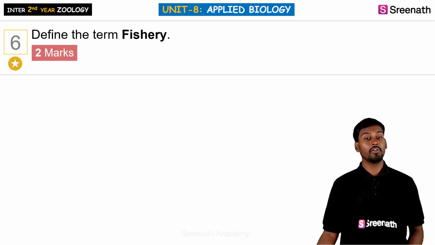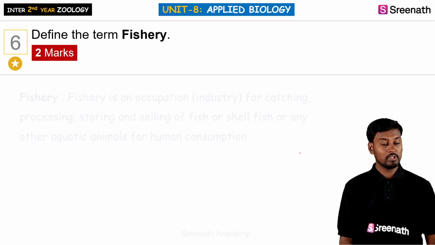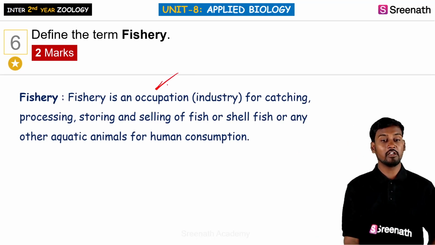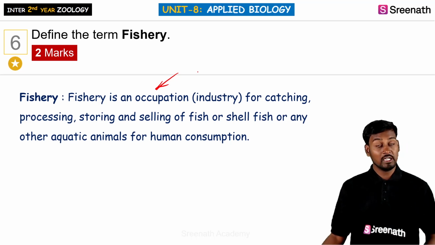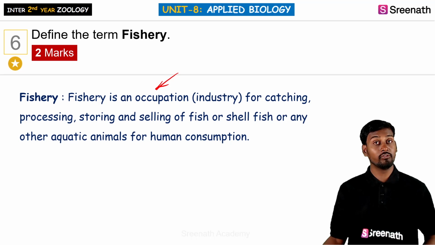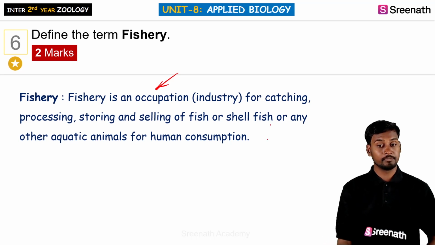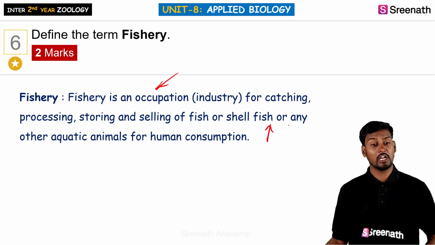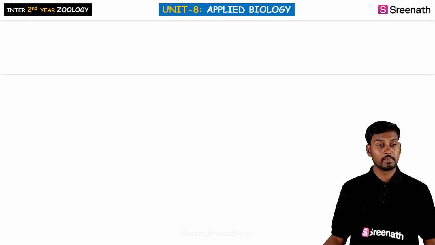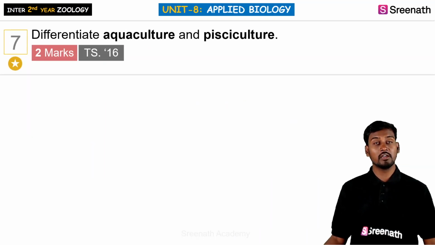Sixth question: define the term fisheries. Fishery is an occupation or industry for catching, processing, storing and selling of fishes and shellfishes and any kind of aquatic animals for human consumption. Seventh question: differentiate between aquaculture and pisciculture.